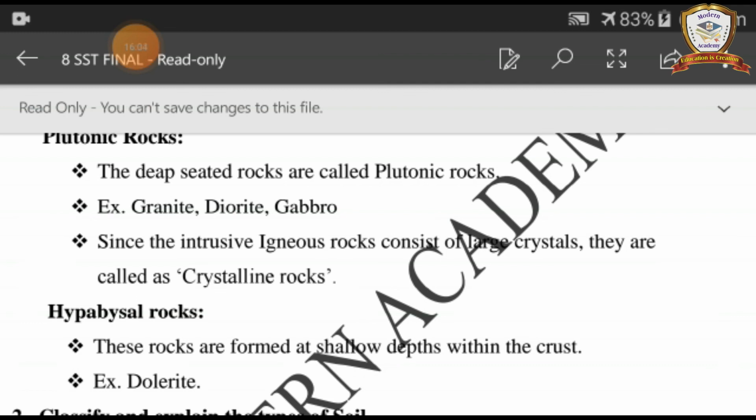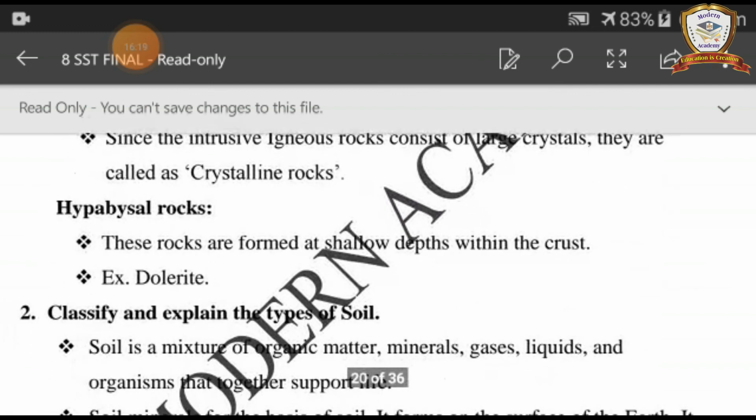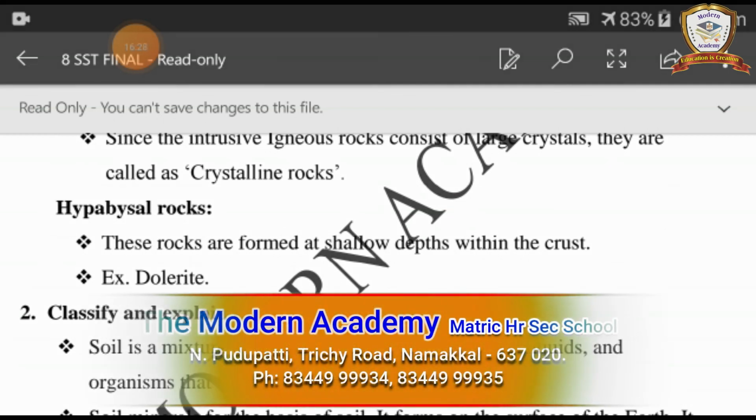Example, granite, diorite, gabbro. Since the intrusive igneous rocks consist of large crystals, they are called crystalline rocks. Hypabyssal rocks. These rocks are formed at shallow depths within the crust. Example, dolerite.